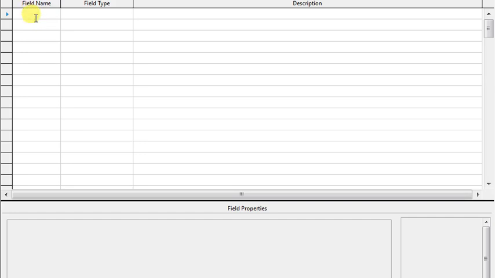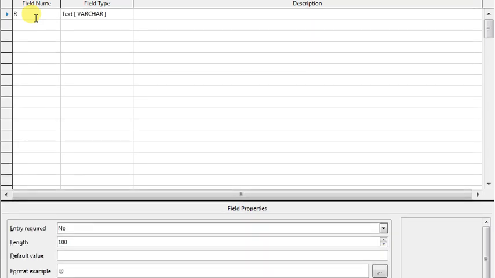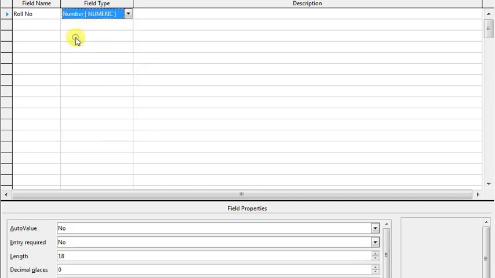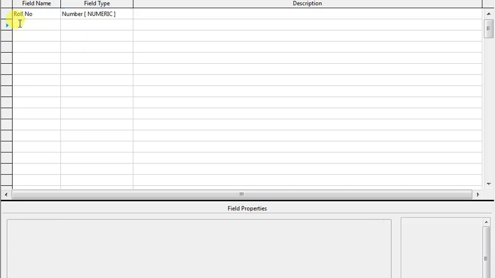Now field name means the entity which you are going to enter. For example, we have created the student database. So in the student database we have to enter first the roll number. So roll number is the field name. Now roll number, how are you going to enter? You are going to enter text in the roll number field? No, you are going to enter a number. So that's why for field type you are going to select number, numeric. Okay, then this is called fields and this is called data type.